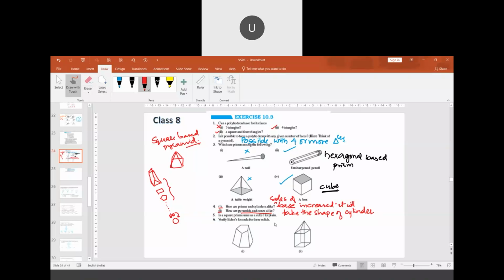You are saying that the sides are equal. Looking at this figure, you are saying the sides are equal, correct? A square-based prism will become a cube.